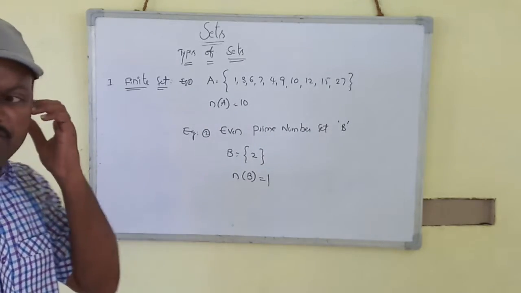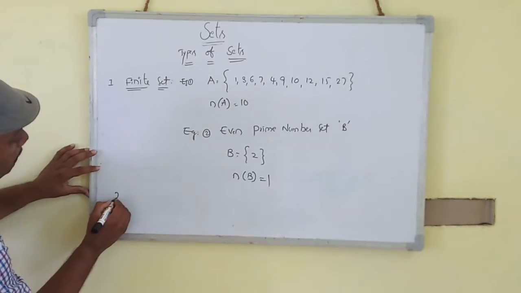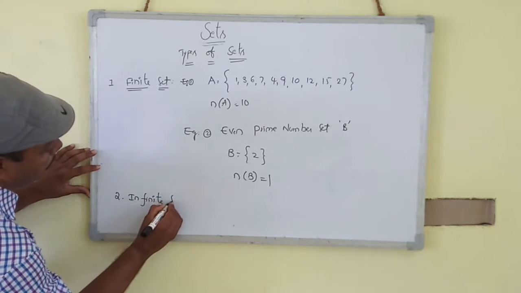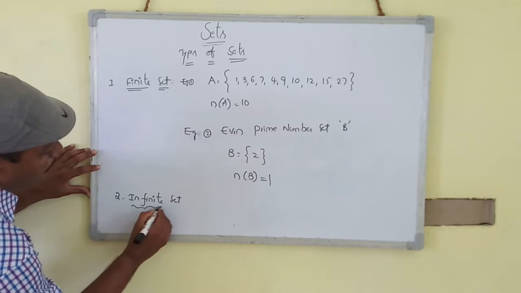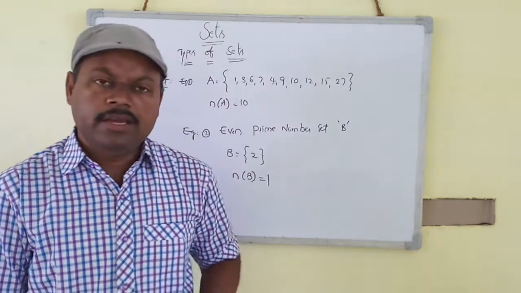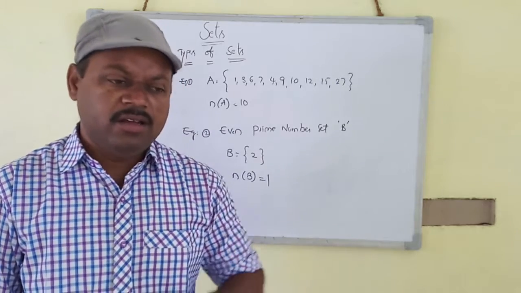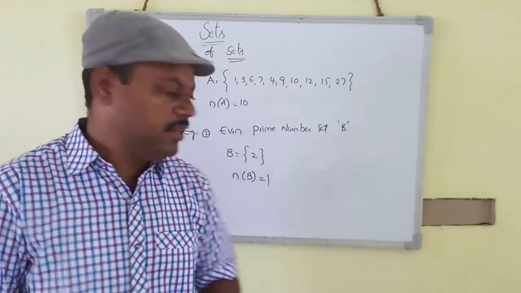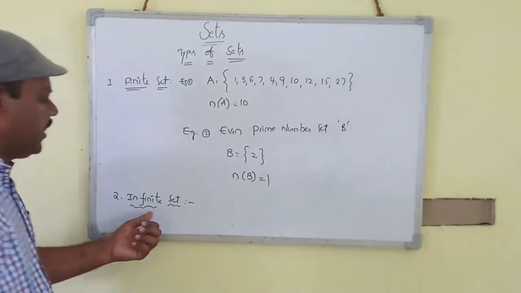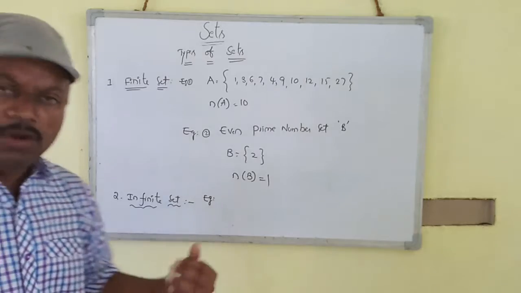Okay, students and friends, the next one is the infinite set. The second type is the infinite set. An infinite set means a set containing an uncountable number of elements. The elements cannot be counted.